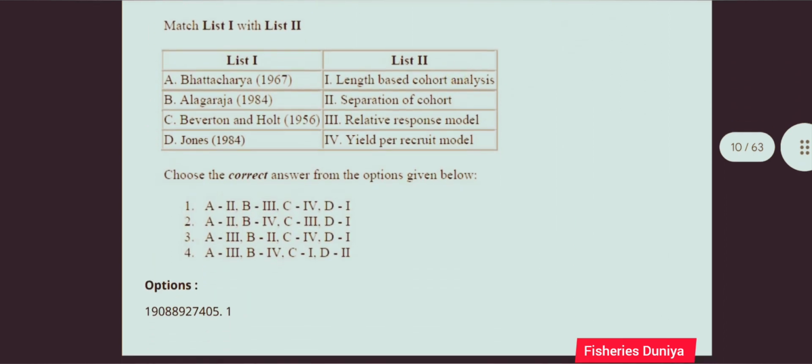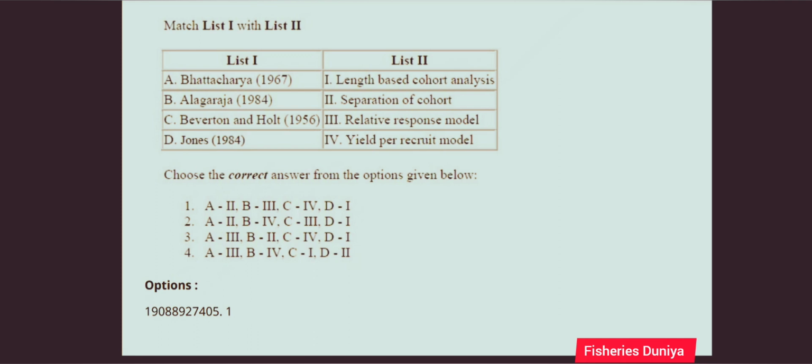Next question, match list 1 with list 2. List 1: Bhattacharya, Jones, Beverton and Holt. List 2: length based cohort analysis, separation of cohort, relative response model, yield per recruit model.